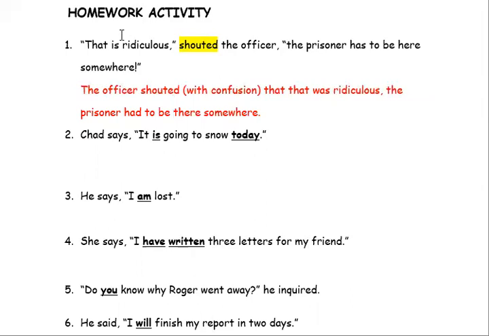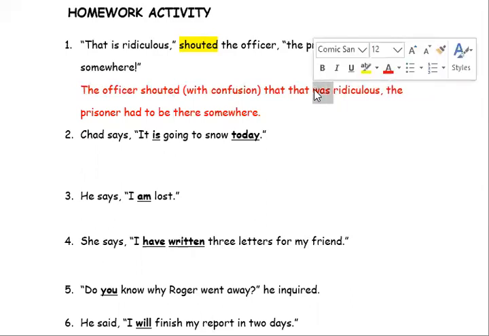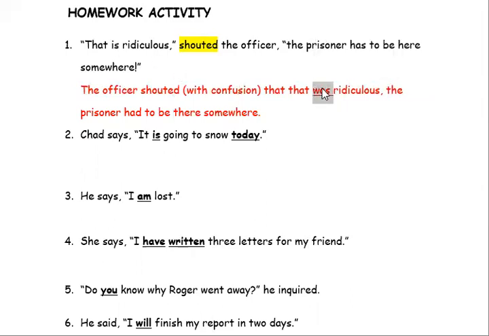That was ridiculous stays the same when you are changing to indirect speech. But can you see the word is changes to was? The prisoner had to be there somewhere. Can you see how here changes to there? And has changes to had because you're changing everything to the past tense.